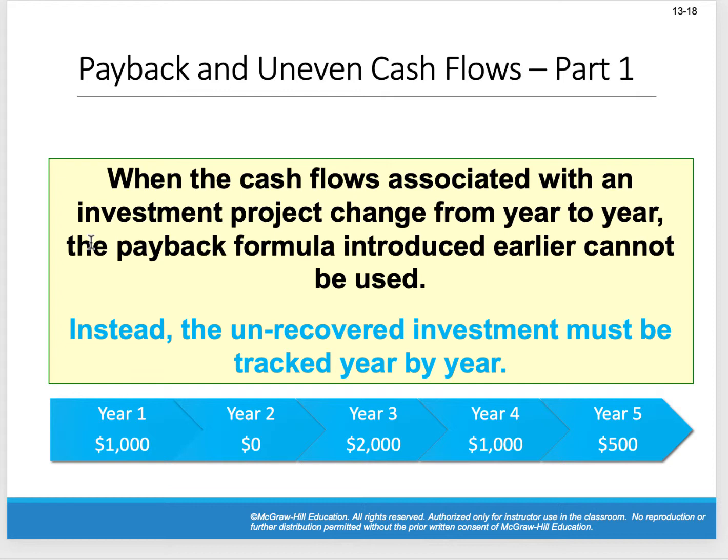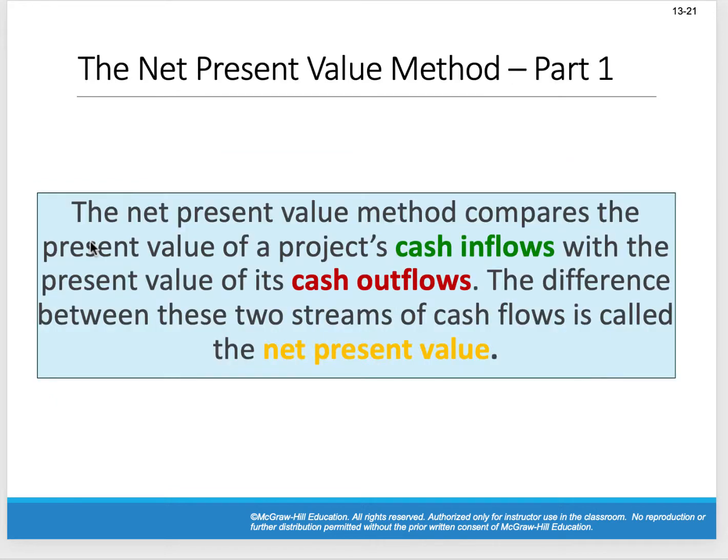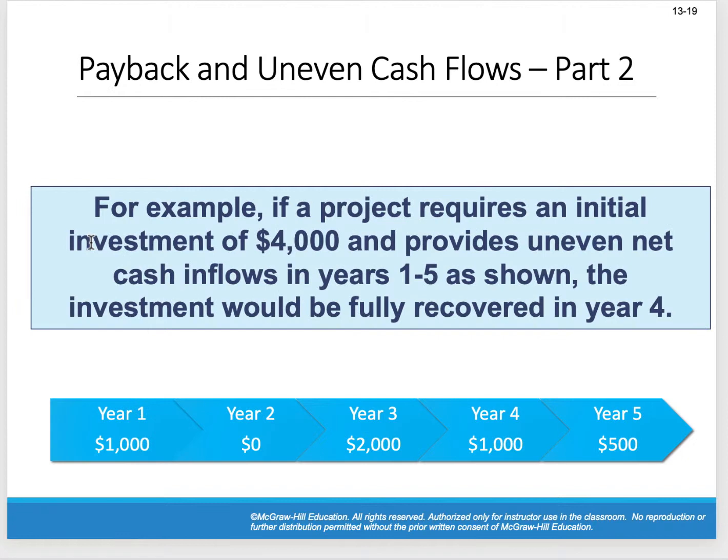We guesstimate. So we guesstimated and said, hey, year 1 we're going to get $1,000 net cash inflow. Year 2, we have no net cash inflow. Year 3, we're going to receive $2,000 of net cash inflow. Year 4, $1,000. Year 5, $500. We've got to determine what's the payback period. Guess what? It's easy. All you do is subtract, right? So let's look at an example with $4,000, and I'll show you what I mean.